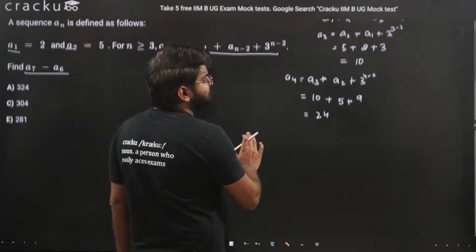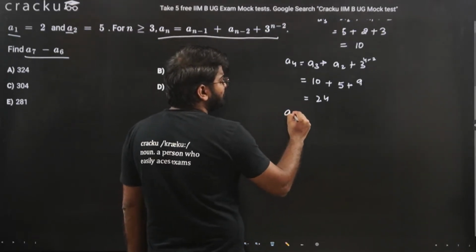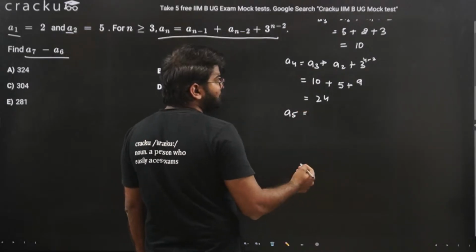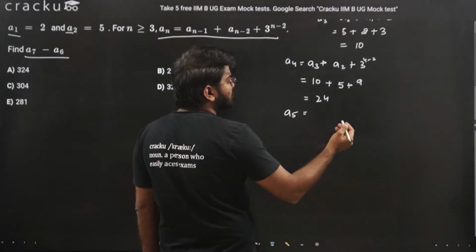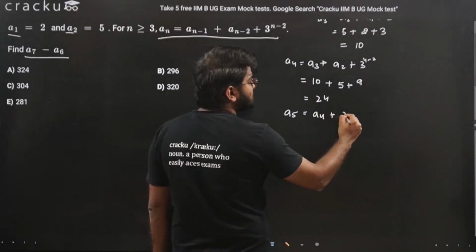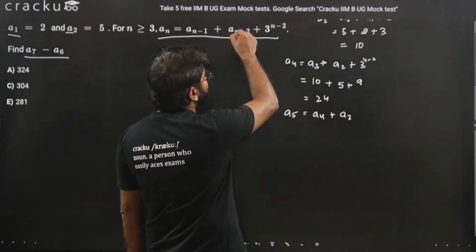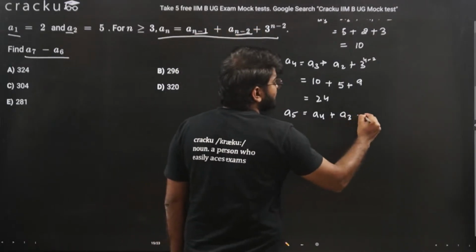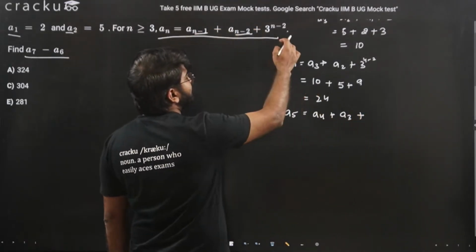Okay, let's calculate A5. A5 is A(5 minus 1), that is A4, plus A(5 minus 2), that is A3, plus 3 raised to n minus 2.